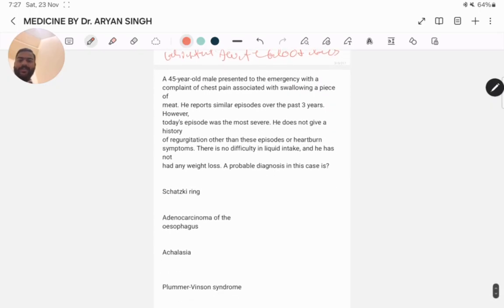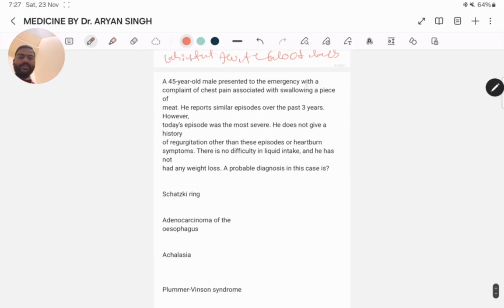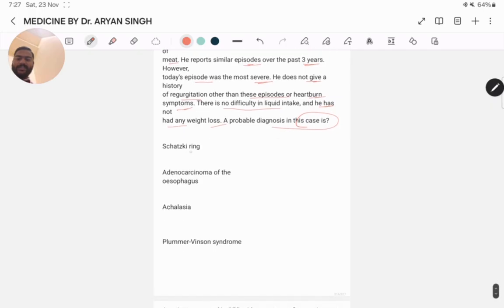Next question. A 45-year-old male presented to the emergency department with a complaint of chest pain associated with swallowing a piece of meat. He reports similar episodes over the past 3 years. However, today's episode was the most severe. He does not give a history of regurgitation other than these episodes, or heartburn symptoms. There is no difficulty in liquid intake and he has not had any weight loss. The probable diagnosis in this case: Schatzki ring, adenocarcinoma of the esophagus, achalasia, or Plummer-Vinson syndrome.